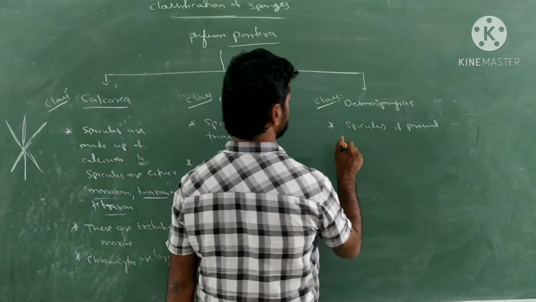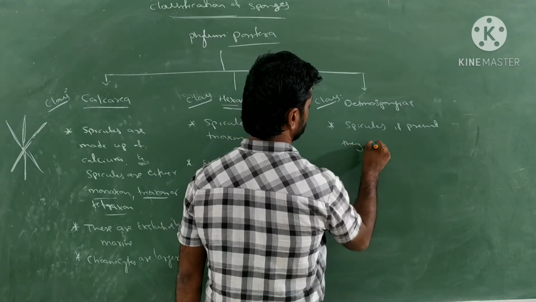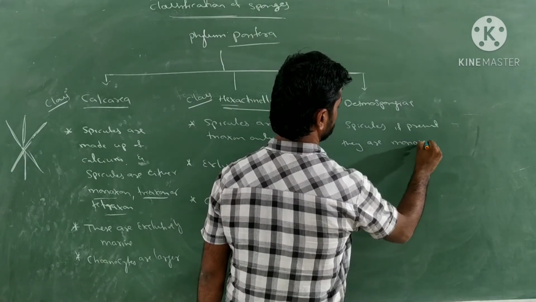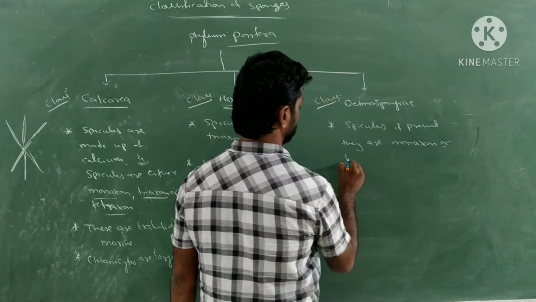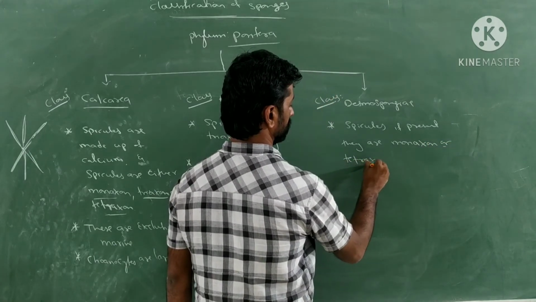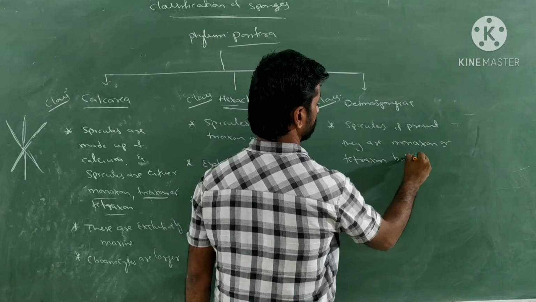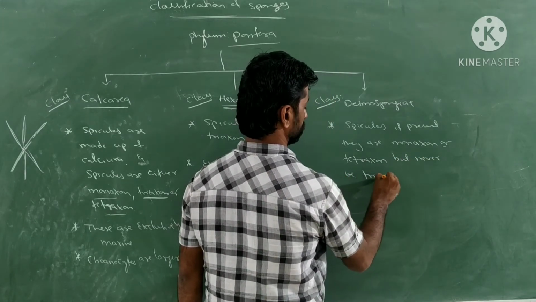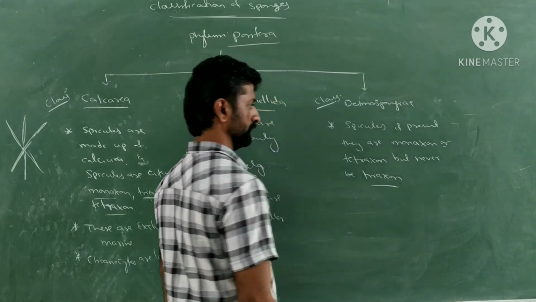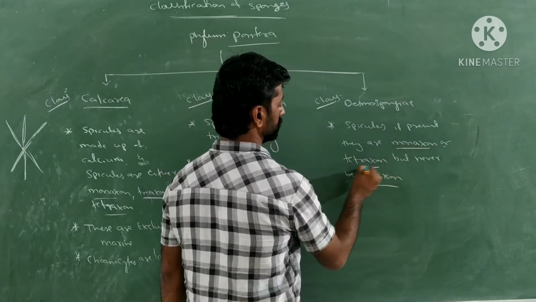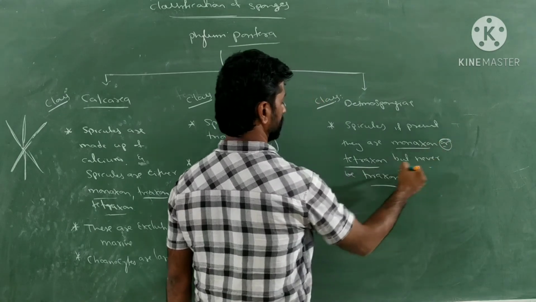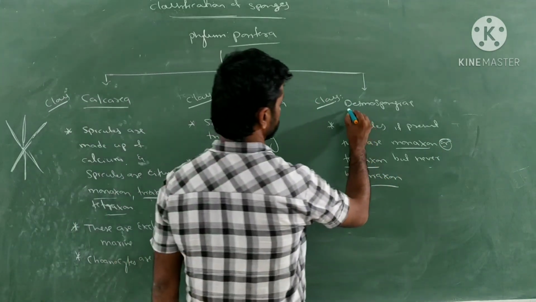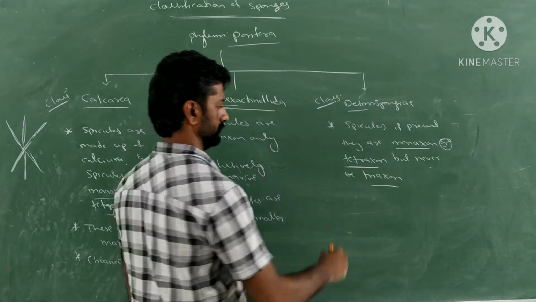Spicules, if present, are monoaxon or tetraxon, but never triaxon. If spicules are present, either they will be monoaxon or tetraxon, but never triaxon. That is about Desmosponge spicules.